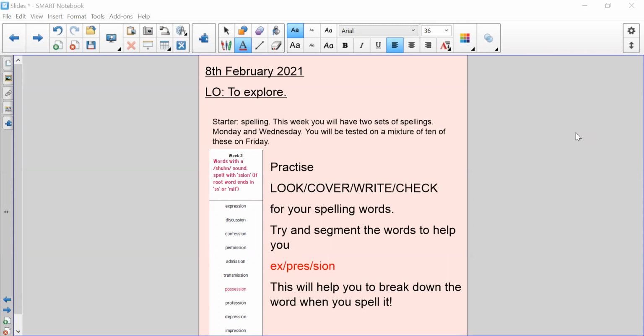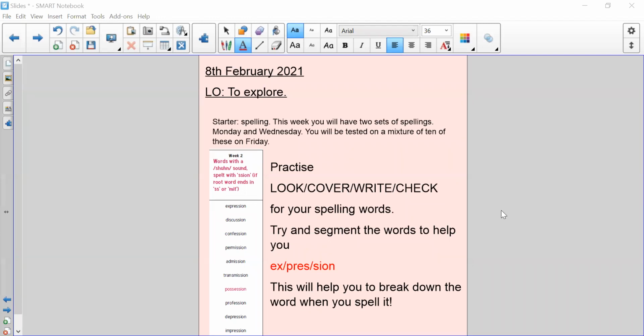Today we're going to be exploring balanced arguments further, and you are going to be collecting points for and against keeping animals in zoos, ready for your writing later in the week. For your starter, this is your spellings for this week. You're going to have two sets of spellings, Monday and Wednesday, and then tested on a mixture of 10 of these on Friday. So here are your first lot of spellings here.